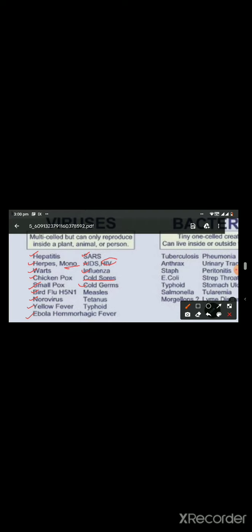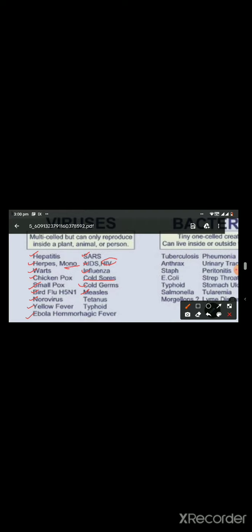Next disease is measles. Measles is caused by paramyxovirus. It is characterized by fever with rashes, and measles has a pathognomonic feature called Koplik spot. So, what is this Koplik spot? They are little spots inside the mouth, seen opposite to the second molar teeth.